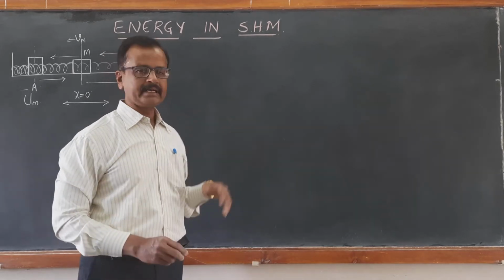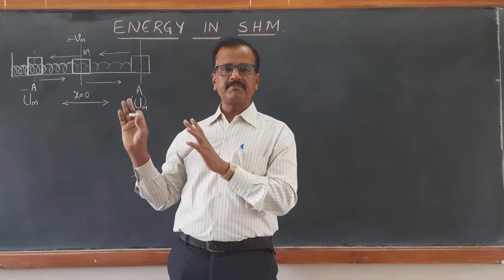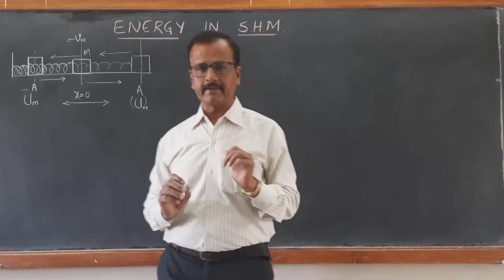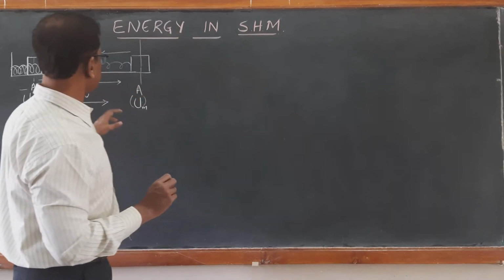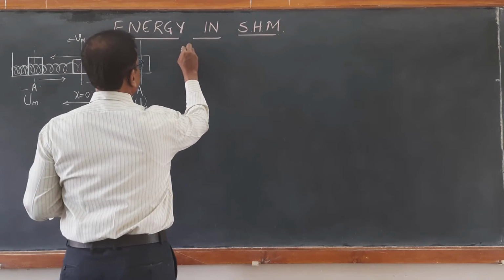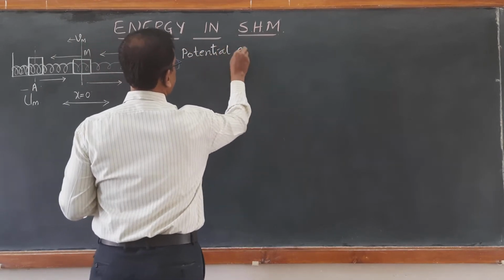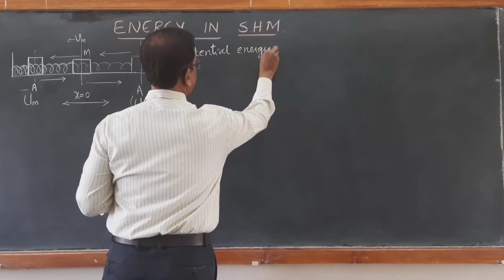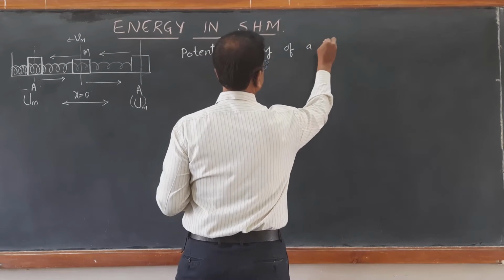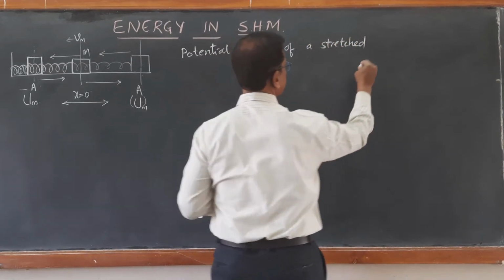We are again neglecting the presence of friction and air resistance; all these dissipative forces are neglected. Now first we will calculate the potential energy of a stretched spring.